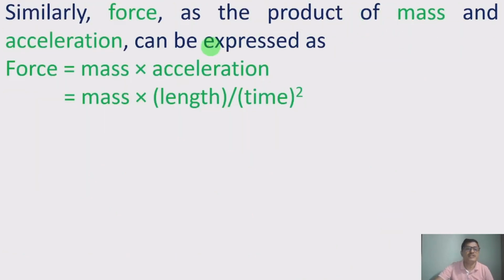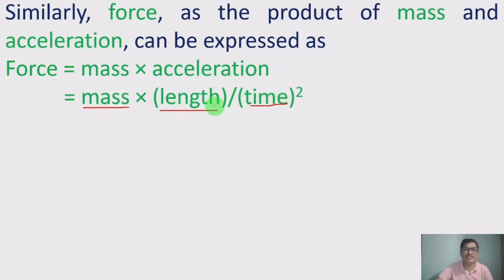Further moving, similarly, force as the product of mass and acceleration can be expressed as force equals mass into acceleration. The mass can be written as mass only. Acceleration can be written as length per time square. The acceleration is the velocity per unit time or displacement per time square.